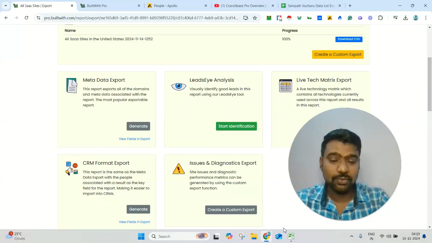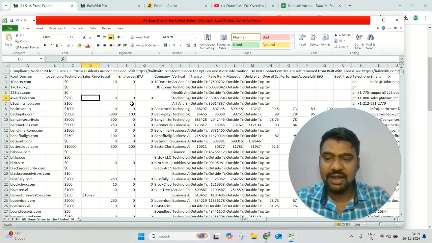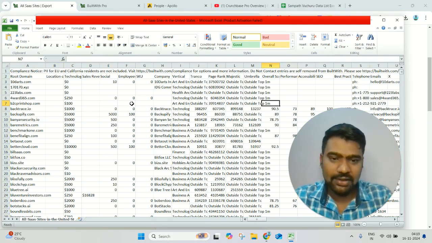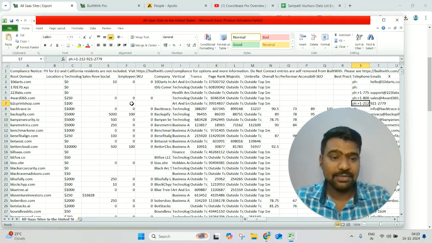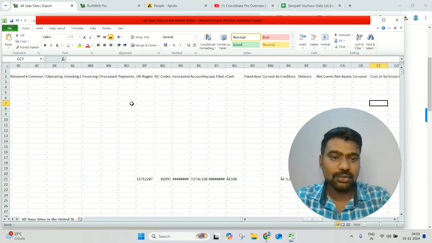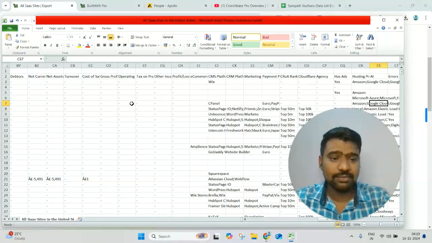Once we download the report, we can see data like this. You can see domain names, which technology they are using, which CMS platform they are using, company phone number, company email ID, company social media URLs, and location. Also which hosting platform they are using. We have all the other information.